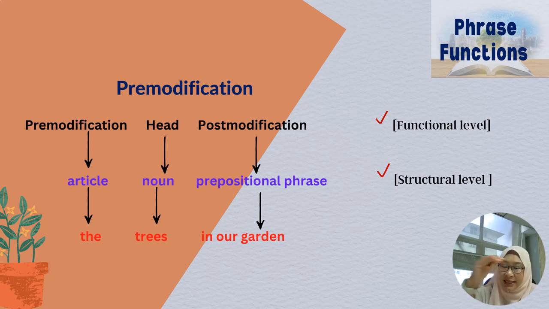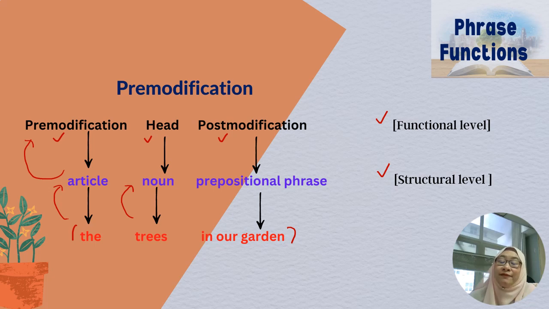So we have the functional level, which is the first level, in which we have pre-modification, the head, and the post-modification. If you look at the sentence below, the trees in our garden, the entire thing is a noun phrase that is pre-modified by the article. This article belongs to the functional level called pre-modification, while the trees is the head in the form of a noun.